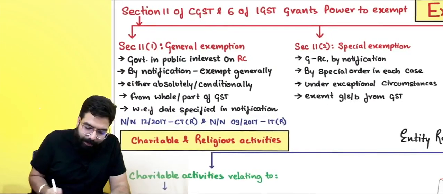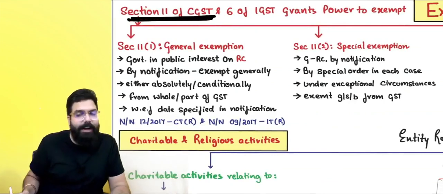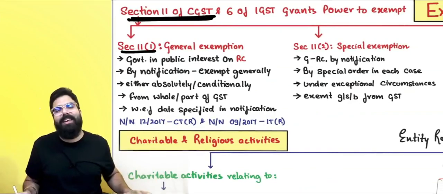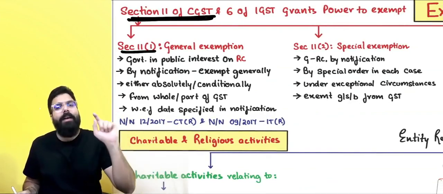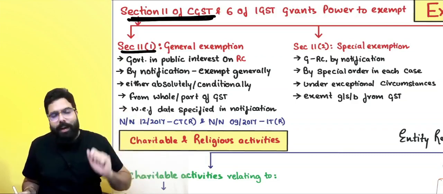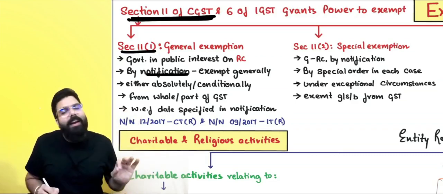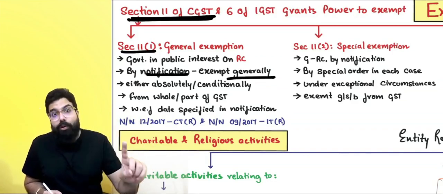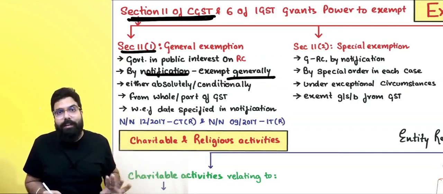Section 11 of the CGST Act is divided into three parts. Section 11(1) is basically general exemption. The government, in public interest, on the recommendation of the council, can issue a notification and exempt something generally, either absolutely or subject to a condition.